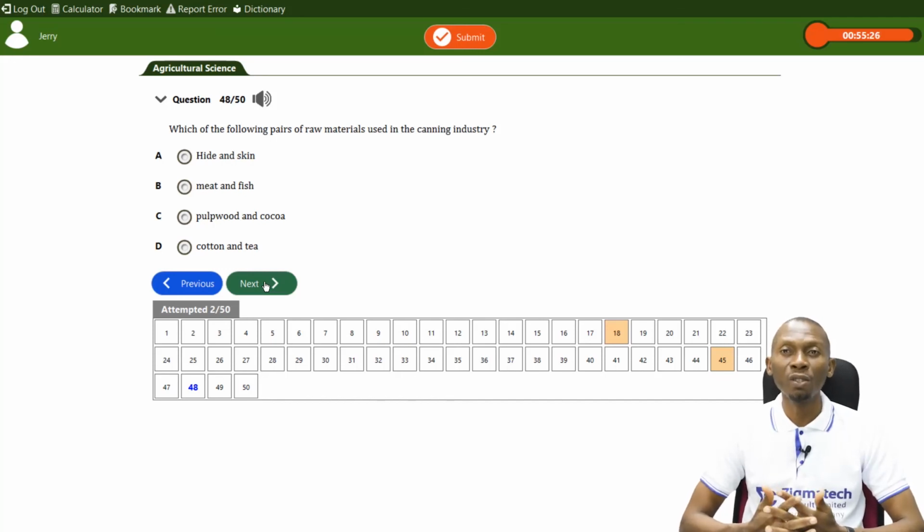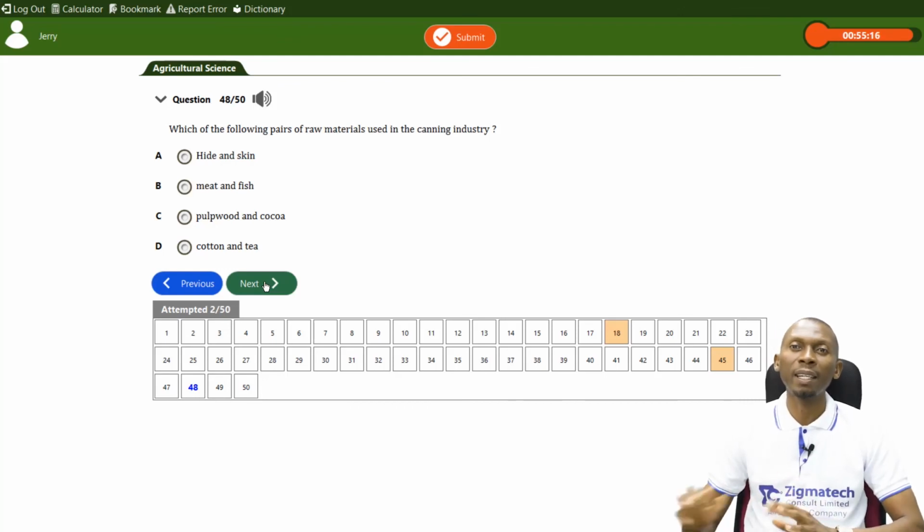I believe you've seen some meat products that have been canned, like for example corned beef, and fish, for example, sardine has been canned, so that's the ideal answer. The answer is meat